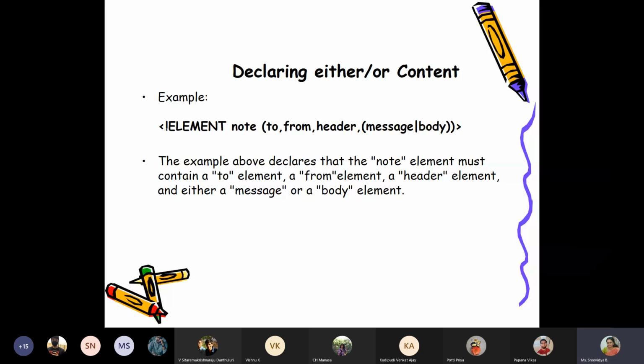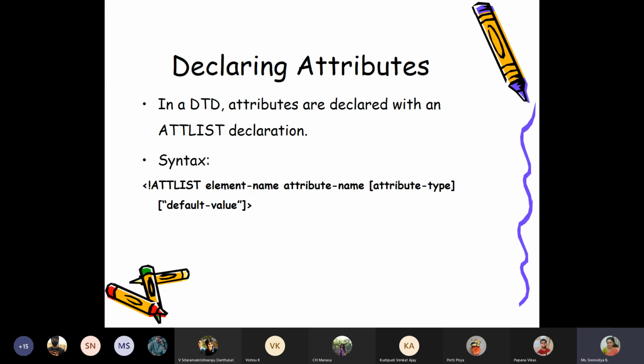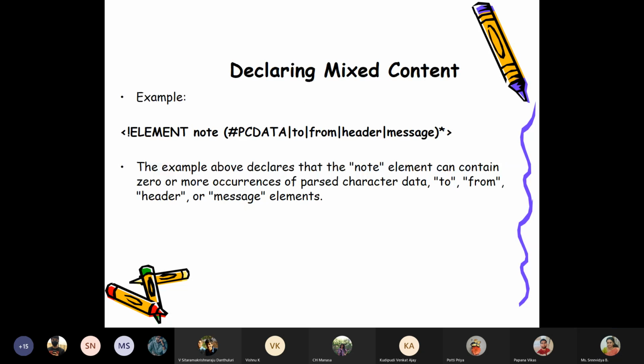Then this tag can be used or some other tag can be used, or it can be mixed content also. If I am saying it is this tag or the other tag, I have to separate them using a pipe symbol. And finally, it can be mixed content where you will have contents from all the different types. So now we are good to write a DTD which contains all types of elements.